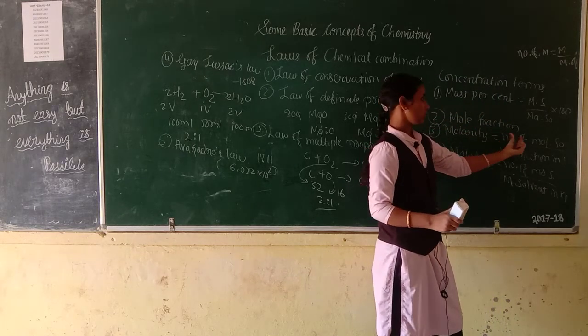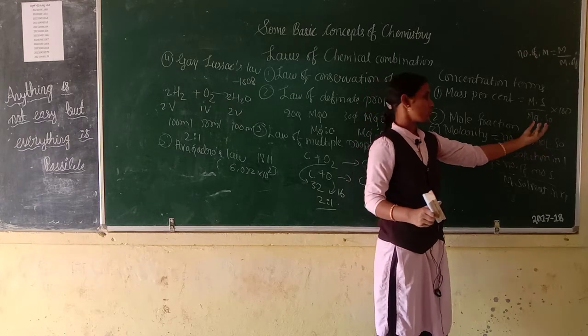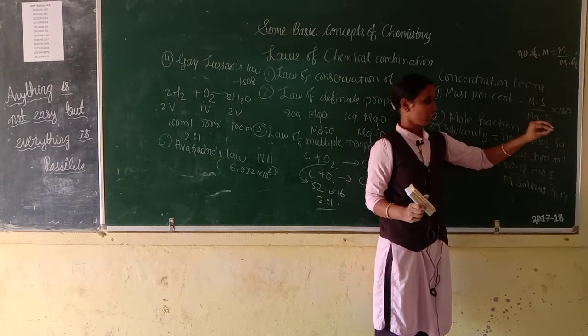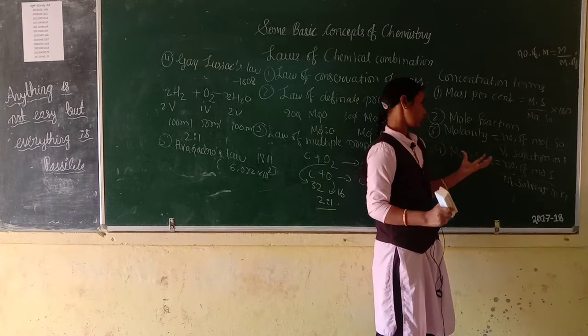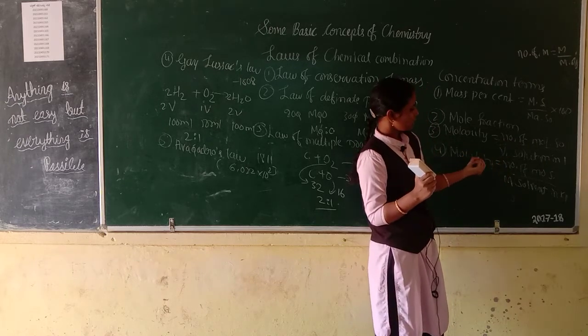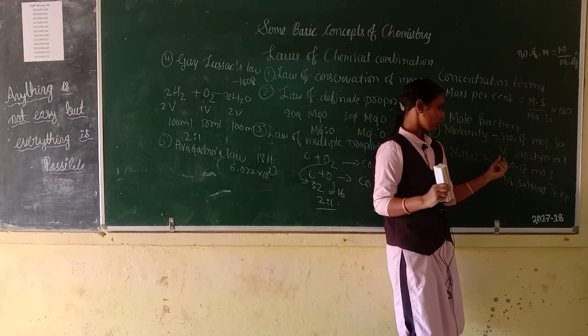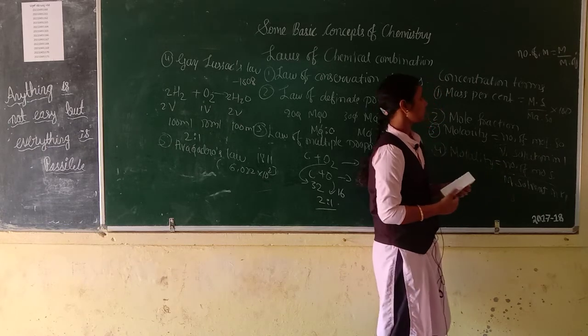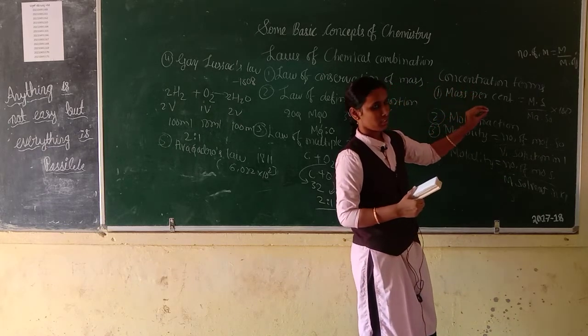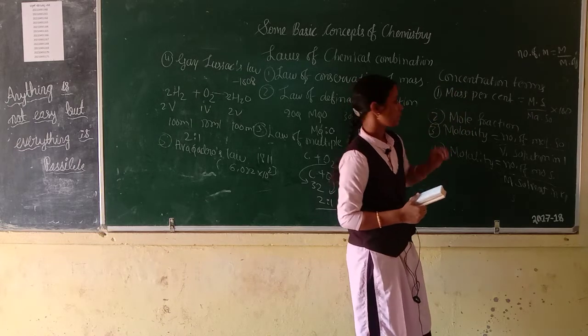Molarity is equal to number of moles of solute by volume of solution in liter. Molality is equal to number of moles of solute by mass of solvent in kg. This is all about concentration terms.